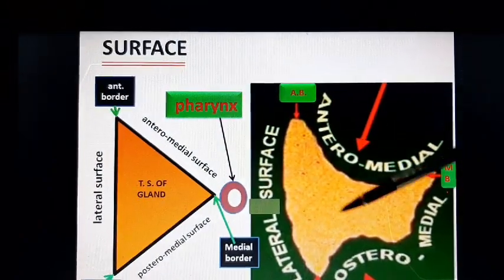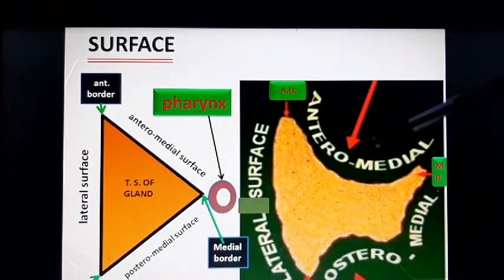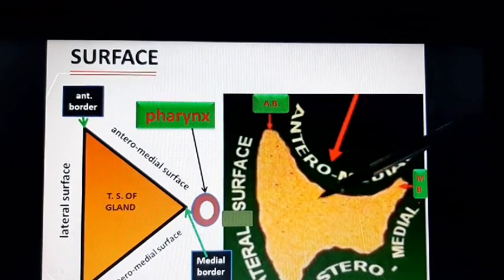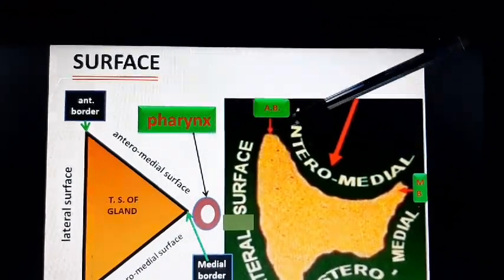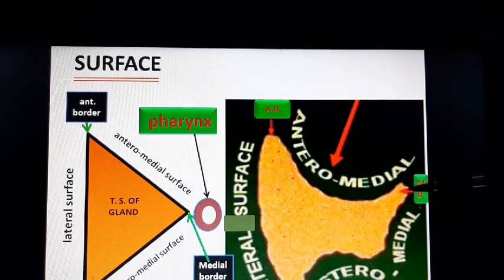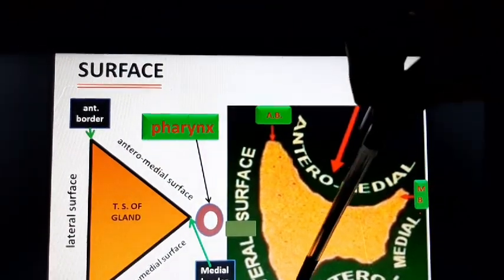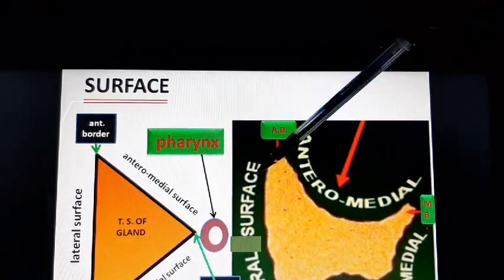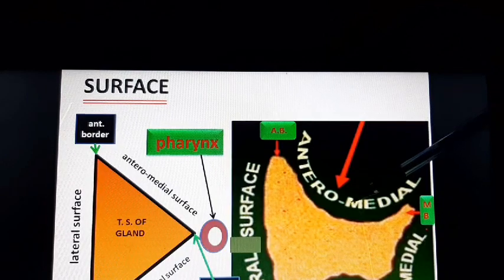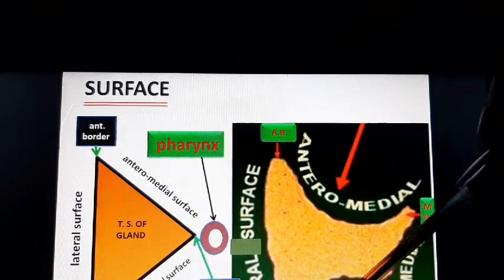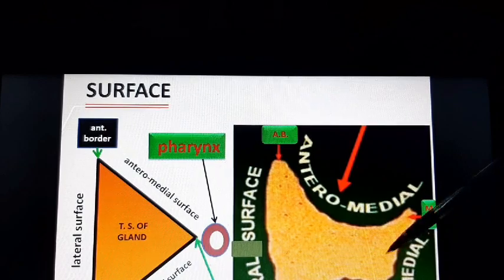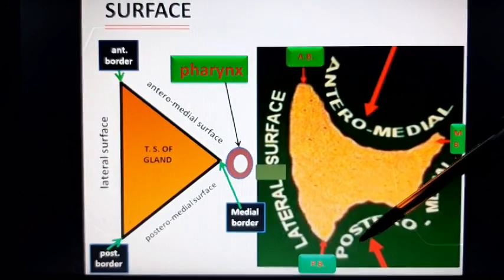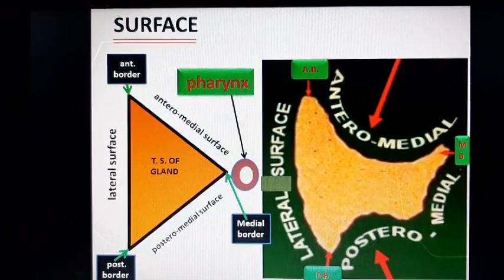Now coming to this atlas. Here you can see the actual cross section picture of the gland. Here this one is the anterior border, this one is the medial border, and this one is the posterior border. So this is lateral surface of the gland, and this is the anteromedial surface of the gland, and these two curves are the posteromedial surface of the gland. Here you can see this one is the posteromedial surface of the gland.